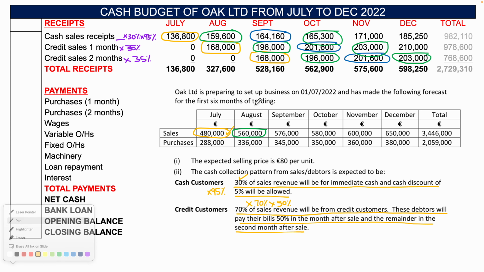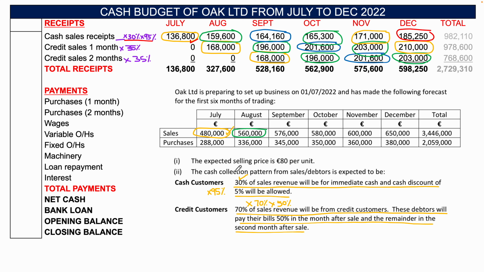So it just takes a little bit of time on the calculator, and whenever you finish this, before you tot up the total receipts, it is very important for you to go back and put everything into the calculator again. 480 multiplied by 30% multiplied by 95% is 136,800.